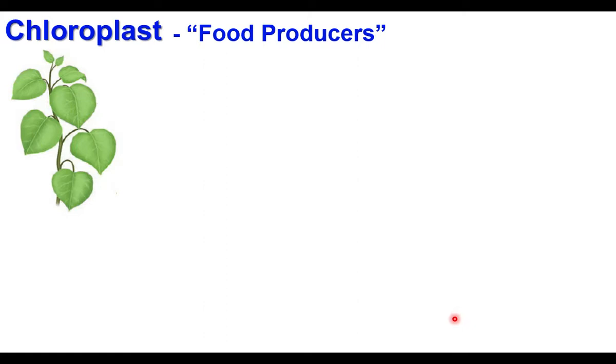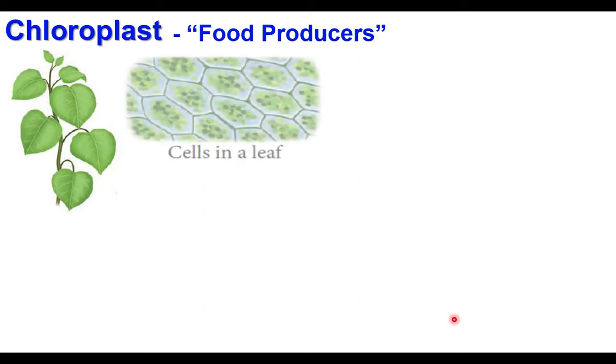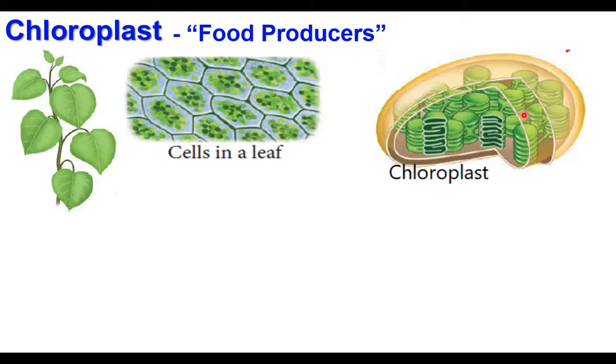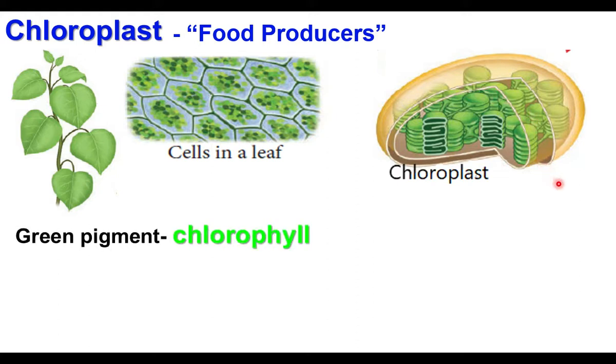Green leaves have chloroplasts. If we observe a small slice of green leaf under a microscope, we can find a lot of cells. The leaf cells have chloroplasts. The chloroplasts are green in color. This is the structure of a single chloroplast. The chloroplast has green color pigment. What's the meaning of pigment? Pigments are colorful substances. Chloroplasts have green color pigment, that is chlorophyll.